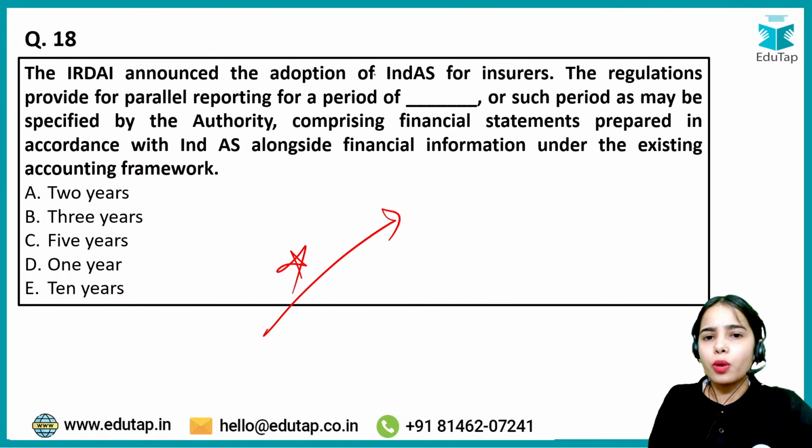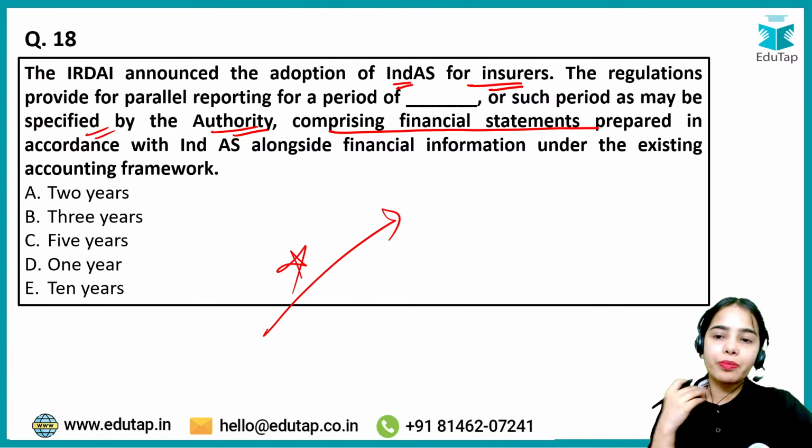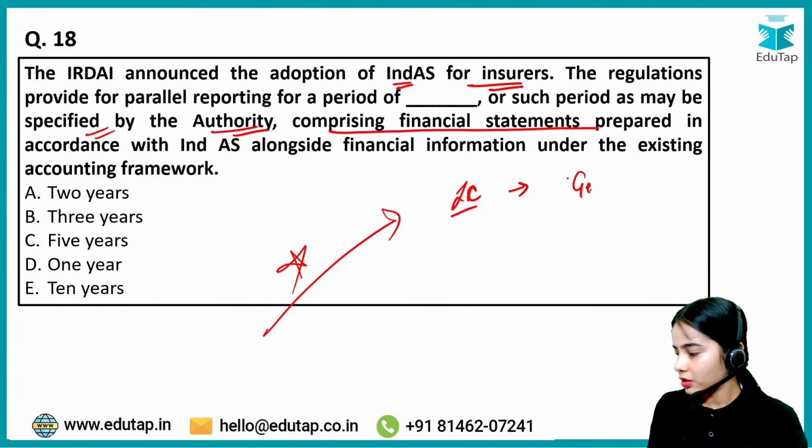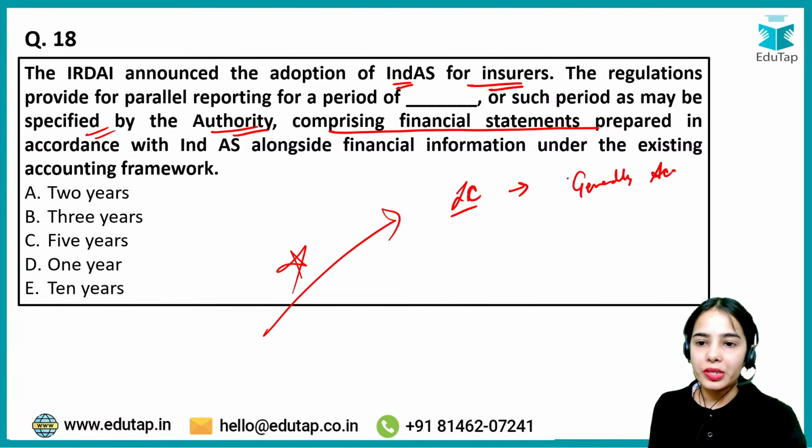IRDAI has announced the adoption of the Indian accounting standards for insurers. The regulations provide for parallel reporting for a period of how many years, or such period as may be specified by the authority, comprising financial statements prepared in accordance with Indian accounting standards. Okay. So before, the insurance companies were following the generally accepted accounting principles.